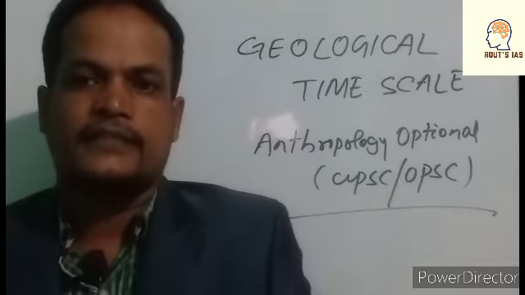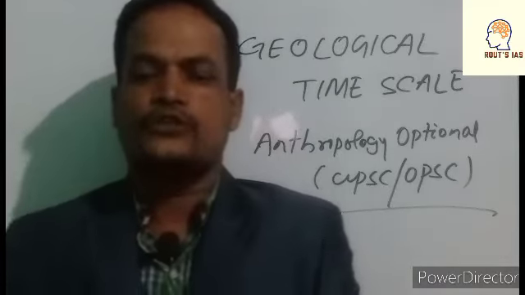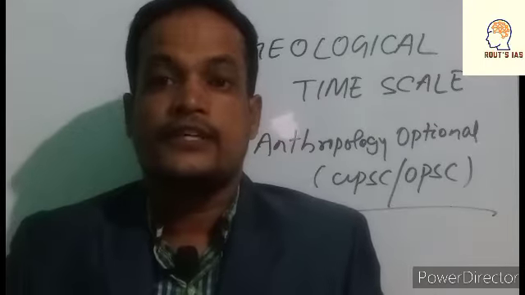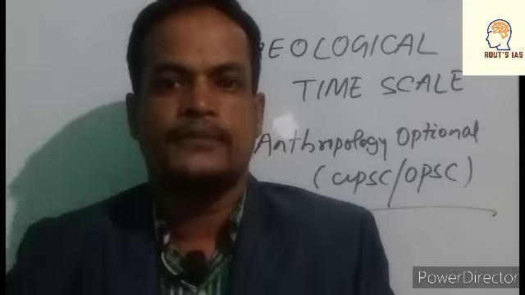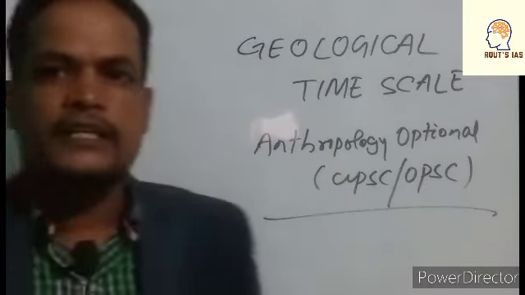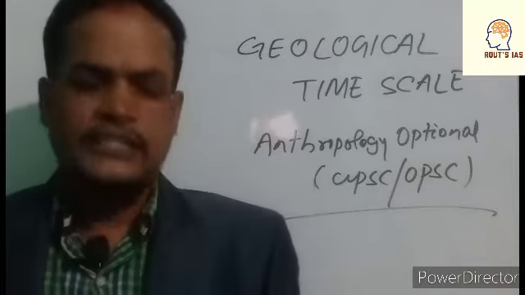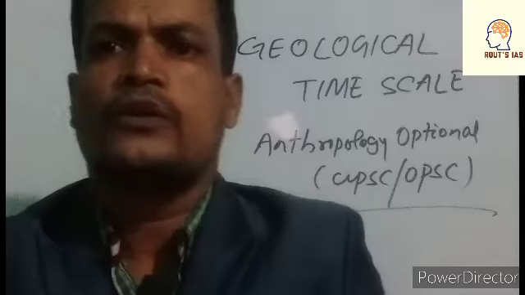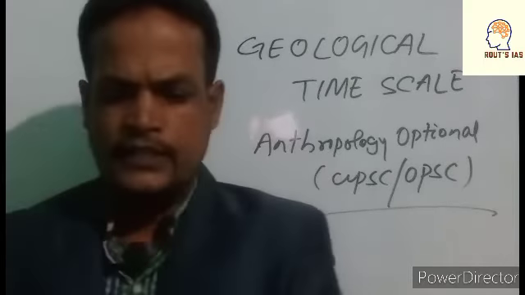In order to understand this systematically and write it in a systematic way, we should understand what a geological time scale is. Is it right, friends? So today we are going to discuss the geological time scale from an anthropological perspective, but it is applicable to all the other optionals I have told. Is it right?